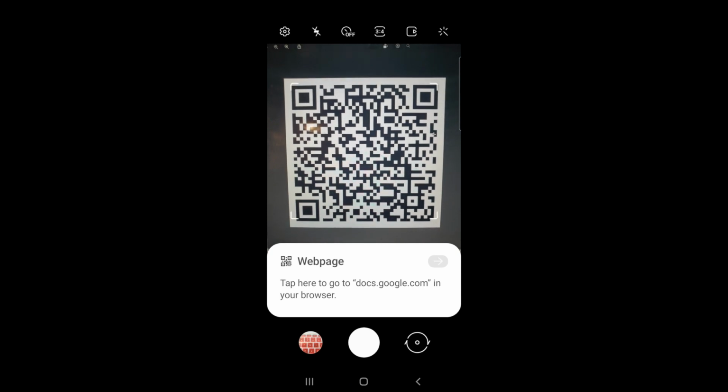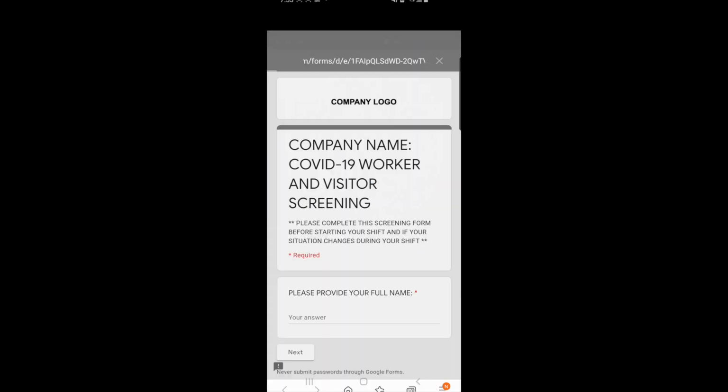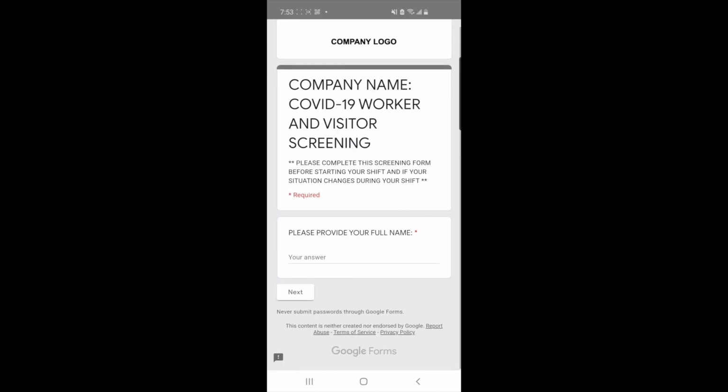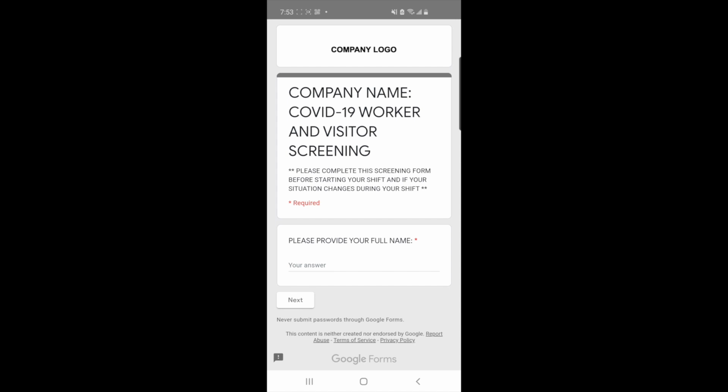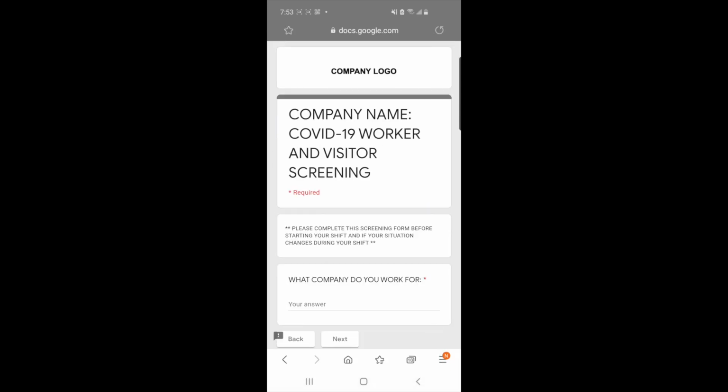Perfect, guys. I'm now using my Samsung S10. It detects the QR code. Let's click on the prompt here. It automatically brings me to the Google Forms sheet with all the questionnaires. As explained earlier, company logo at the top, the brief description. First question here, please provide your full name. I'll provide it here. Blaze Velasquez. Done. Click on the next tab.